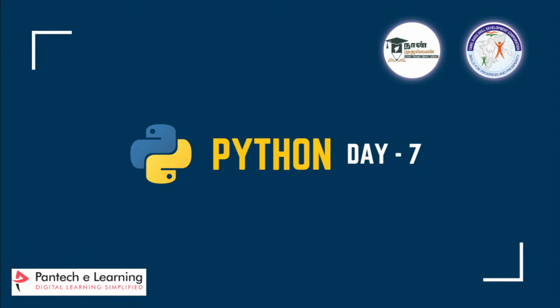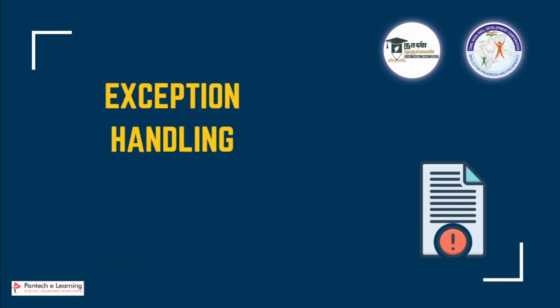And once we complete that, we'll move into today's theory part where we will be seeing about exception handling, which is an important topic when you build robust applications. If you want to run it smoothly without getting errors, then you can use this exception handling. And also we'll be seeing about file handling, which is how to open a text or any other file in your Python IDE, how to work with it and how to save it or rewrite it. All those concepts will come under file handling, and we'll be seeing that also in today's session.